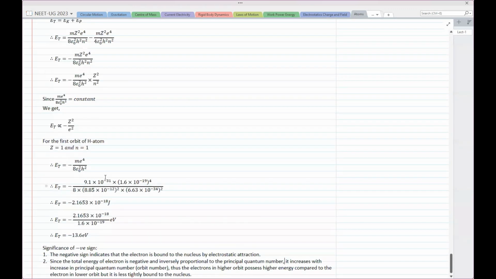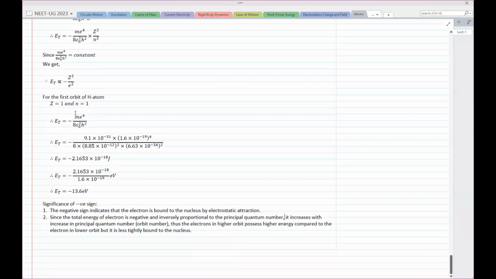You can try this one. The first orbit energy of hydrogen is -13.6. What will be the second orbit energy? The second orbit energy will be -13.6 divided by n square. Now n is 2, squaring gives 4. So -13.6 divided by 4 gives us -3.4.